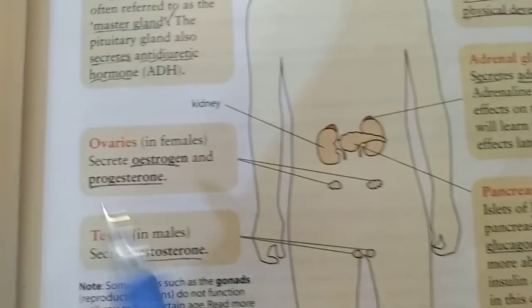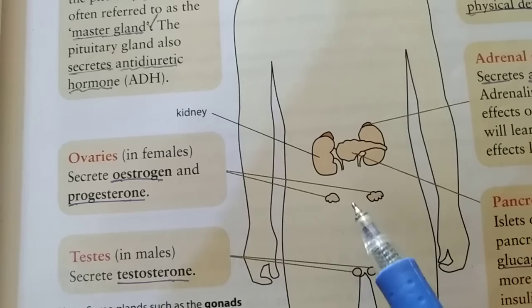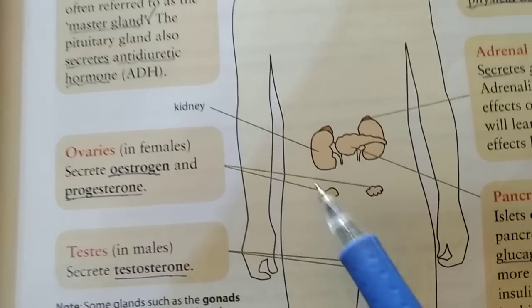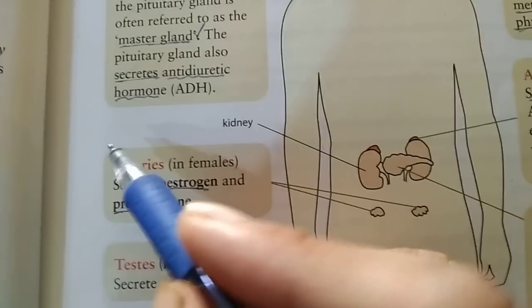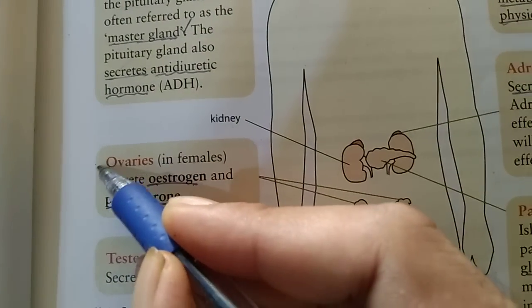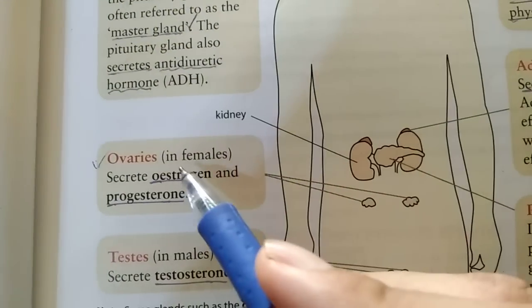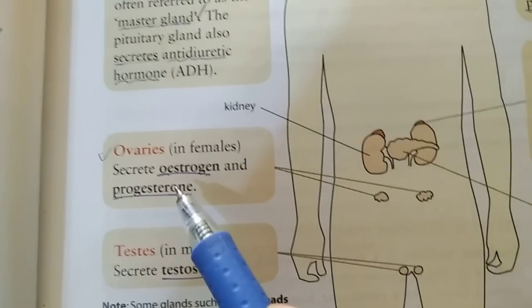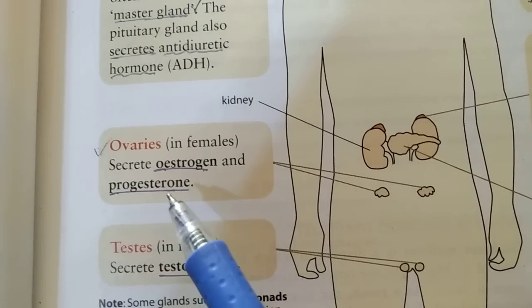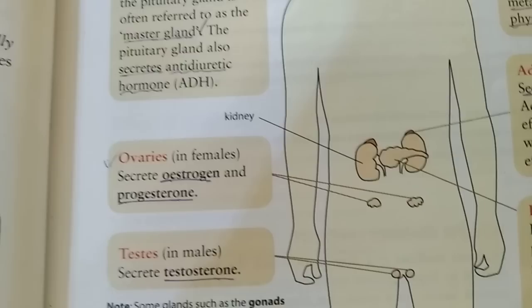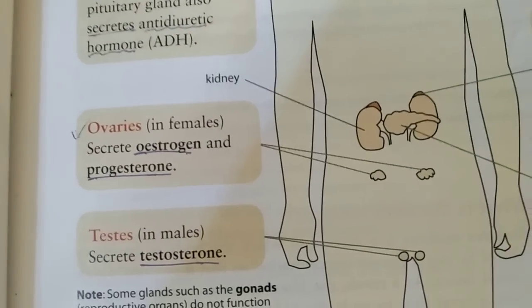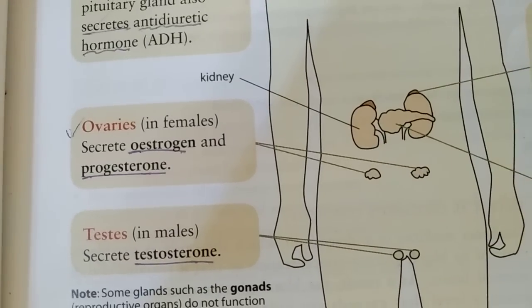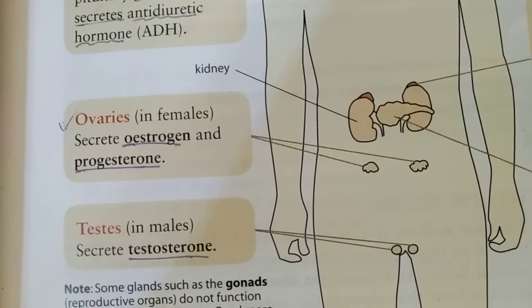Now we discuss another gland, the ovaries. Ovaries are present in the abdomen. In females, they secrete estrogen and progesterone, hormones which control the pregnancy process.